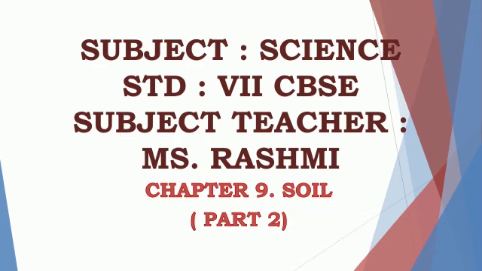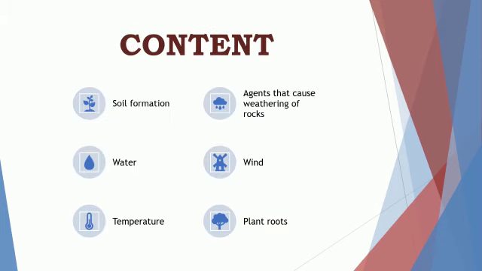Dear children of class 7th CBSE, myself Rashmi, your science teacher, and today we are going to study chapter number 9, Soil. Children, this is the second part of this chapter. In the first part of the chapter, we had studied about the soil, why soil is said to be a natural resource, and the different constituents of the soil. Now in the second part of this chapter, we will study about the soil formations, agents that cause weathering of rocks such as water, wind, temperature, and roots of the plants.